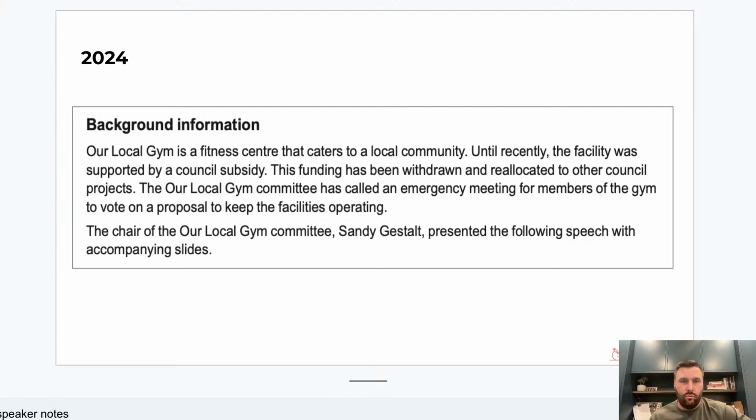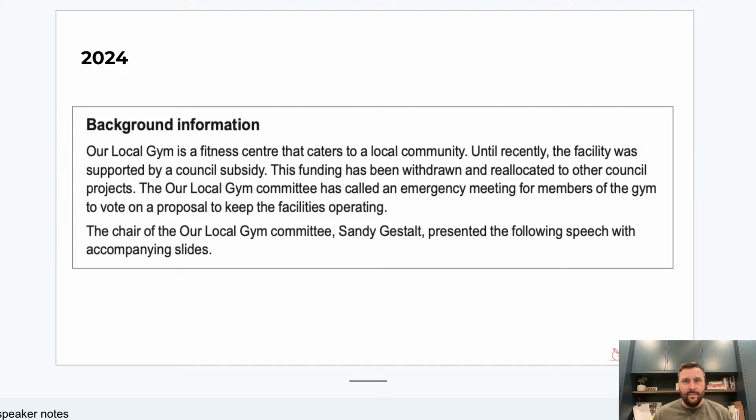funding had been withdrawn. It says here in the background info, remember what the background info is for. It is not there for you just to copy and paste it to the start of your analysis to say, yeah, I got it, I get all the context. It's there for you to be able to pick up on what these specifics are. The gym committee called an emergency meeting for members of the gym. Ding, ding, ding.